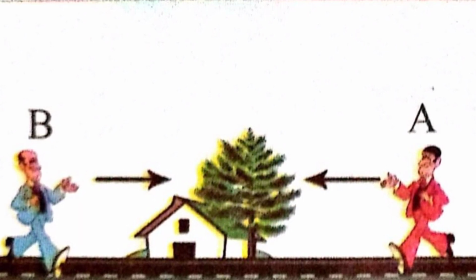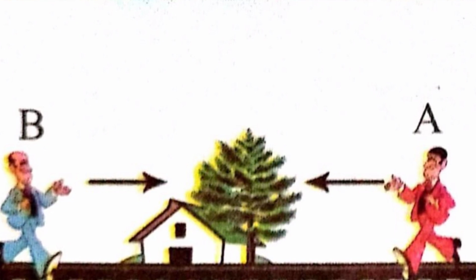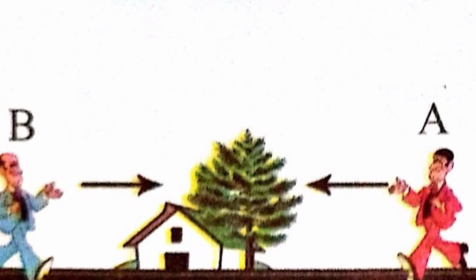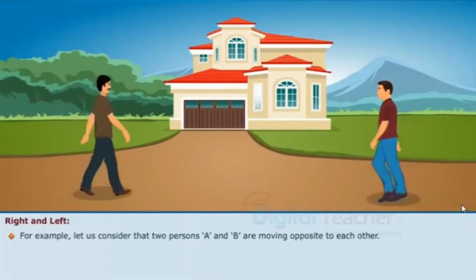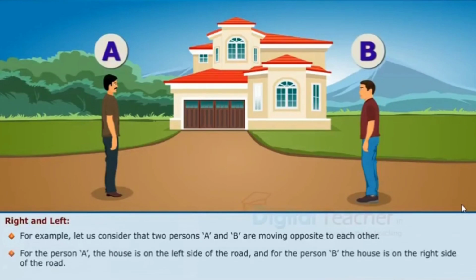Here, clearly when speaking of left and right, a person has to assume a direction based on which he can decide his left and right sides. For example, let us consider that two persons A and B are moving opposite to each other. For the person A, the house is on the left side of the road, and for the person B, the house is on the right side of the road.